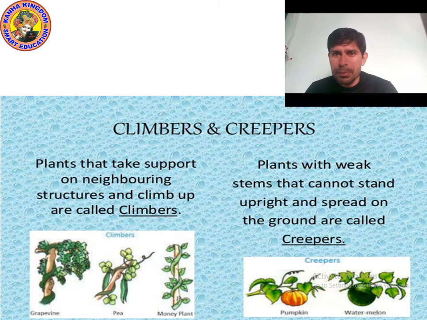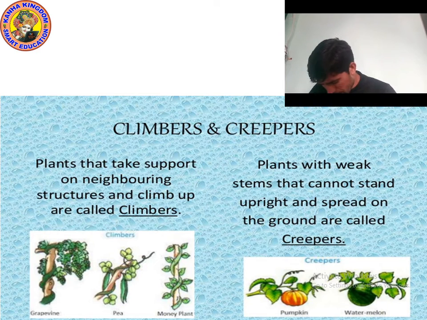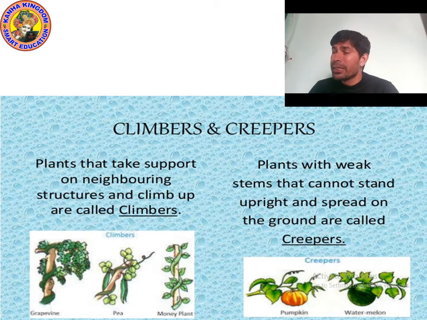And what are creepers? The stem of a creeper is very weak, so they cannot climb. They cannot climb on the wall, and they cannot climb on trees or any wood, because their fruit is also very heavy.